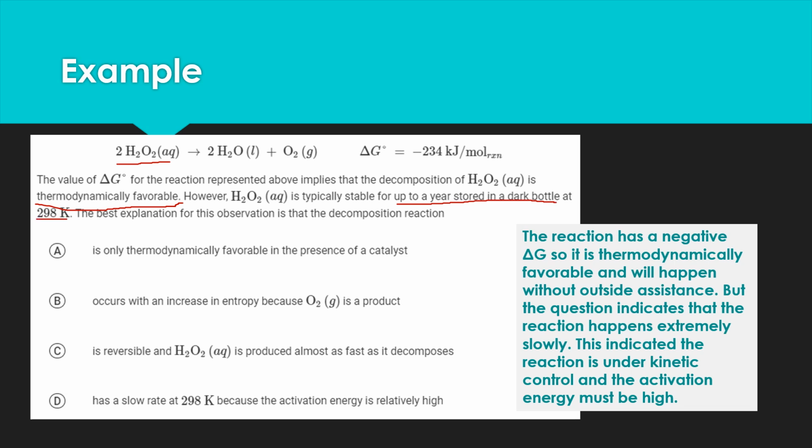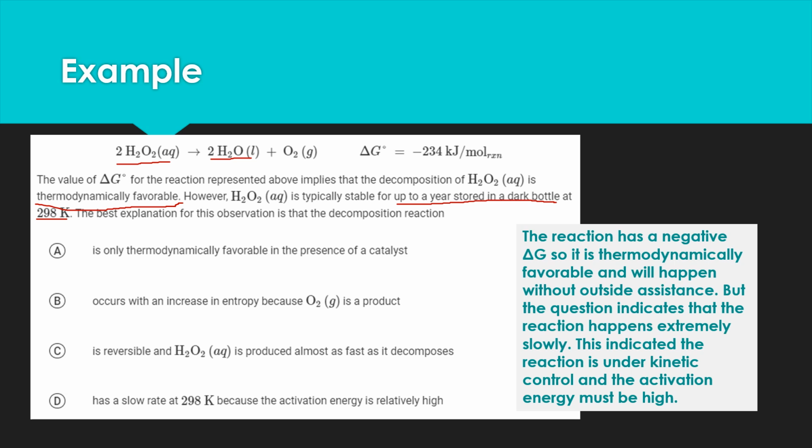So in your medicine cabinet at home, it comes in that dark brown bottle typically, or black bottle, and they do that because light helps the reaction go faster. We don't want that. We don't want our bottle to just be water with some oxygen gas in it. And 298 Kelvin is basically 25 degrees Celsius, which is essentially room temperature. So we want to know, why is this reaction favorable but so slow? How is it stable for up to a year?